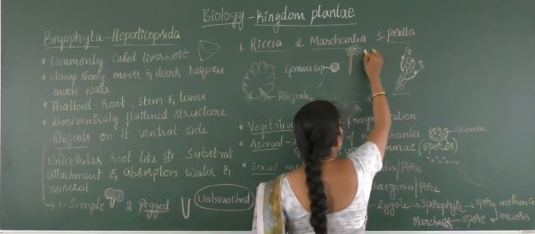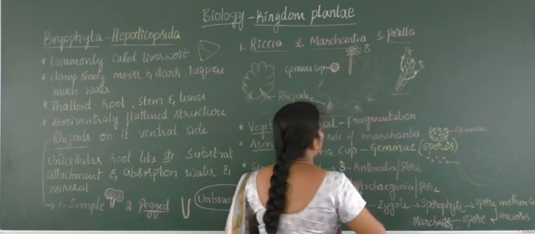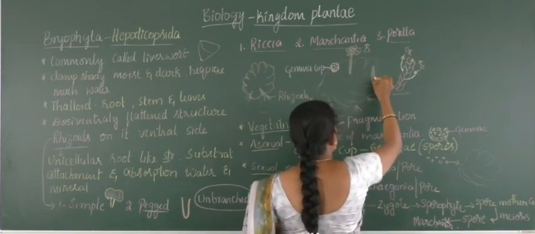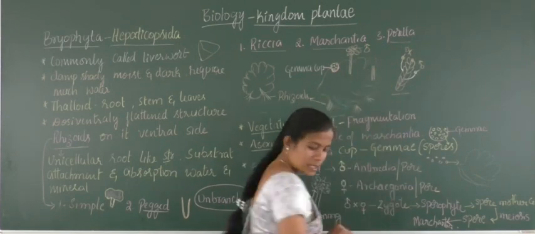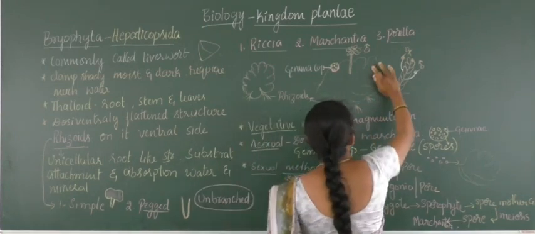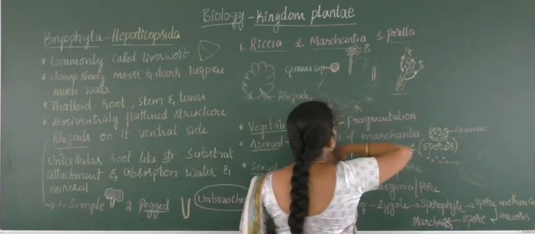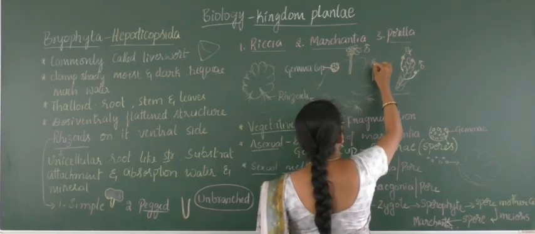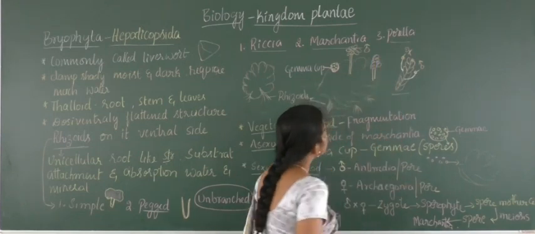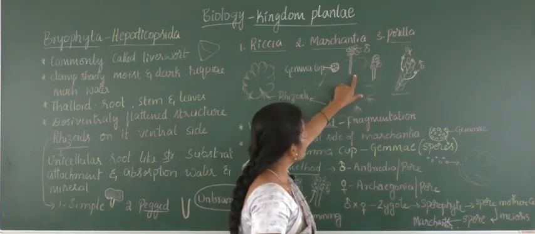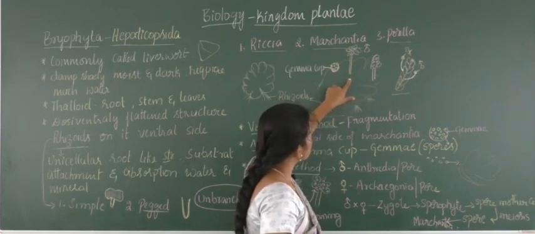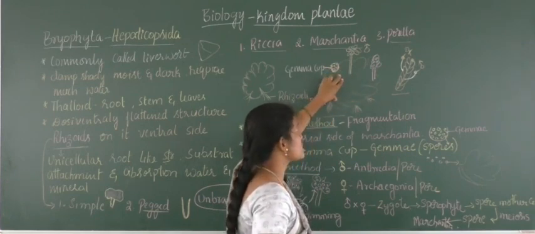This is the male one, and this is the next one, the antheridiophore growing on the same thallus. Now both the sex-bearing structures are present on the same thallus.